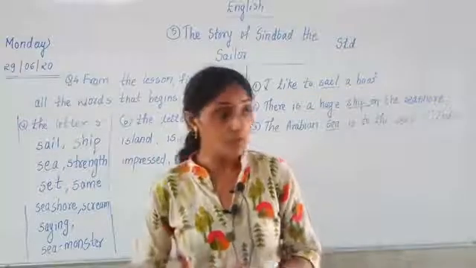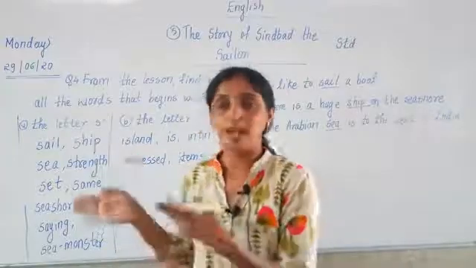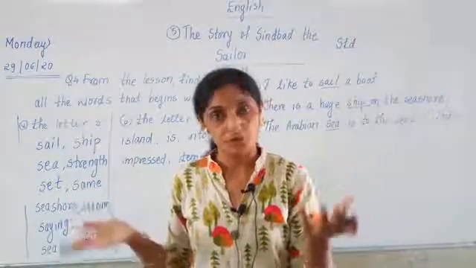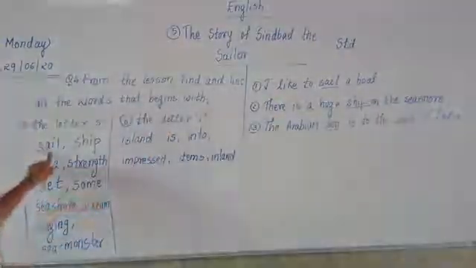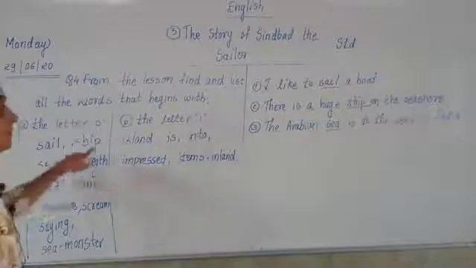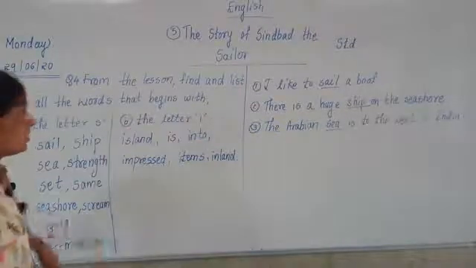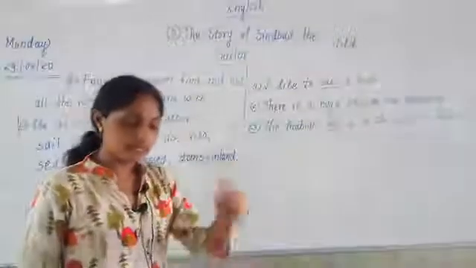Okay. There are some more examples. Some words are left. Those words we will take in the next period. I think you have understood what we have done. We have taken these words, and from these words we have made sentences. Ship: there is a huge ship on the seashore. Sea: the Arabian Sea is to the west of India, our country India.